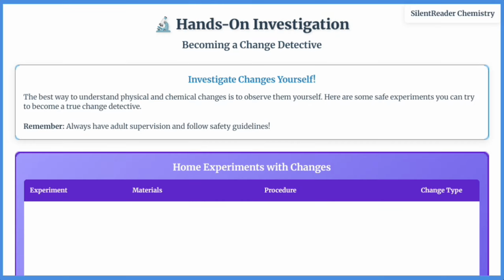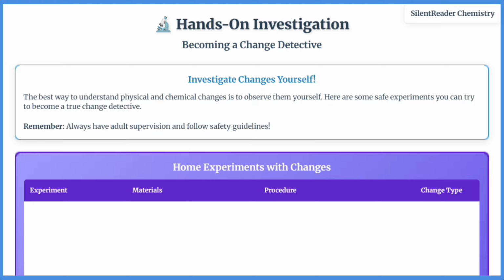The best way to understand changes is to investigate them yourself. Try these safe experiments. Observe ice melting for a physical change. Mix baking soda and vinegar for a chemical change with gas production. Dissolve salt in water for a physical change. Watch steel wool rust over days for a chemical change. And with adult supervision, observe candle burning.